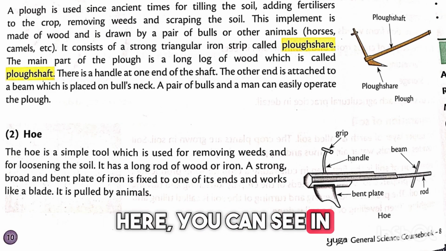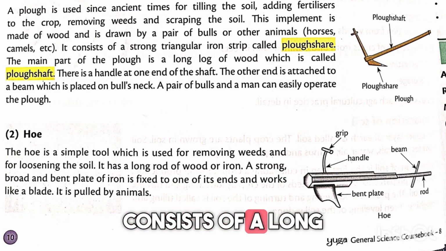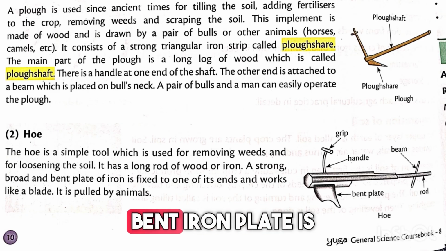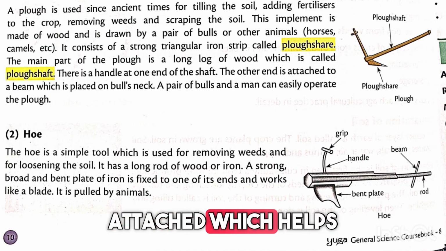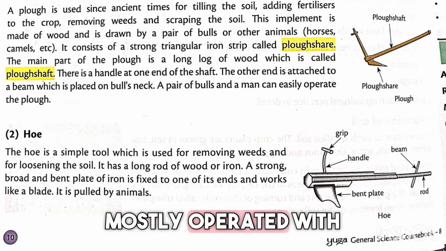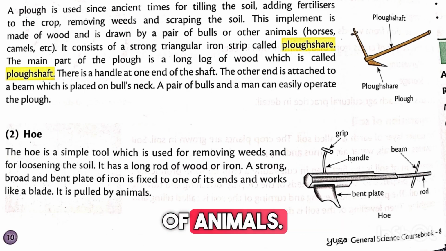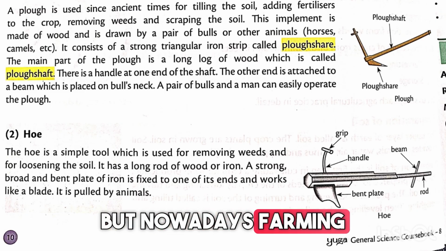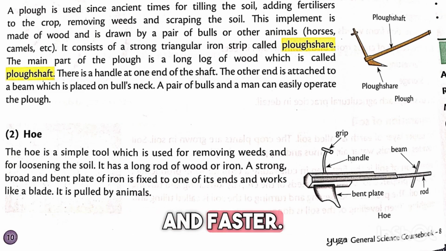Here you can see in this picture that it consists of a long rod made of wood or iron. At one end, a broad bent iron plate is attached which helps in digging and removing weeds. And earlier, the hoe was mostly operated with the help of animals. So students, plough and hoe were commonly used in traditional farming. But nowadays, farming has become more modern and faster.